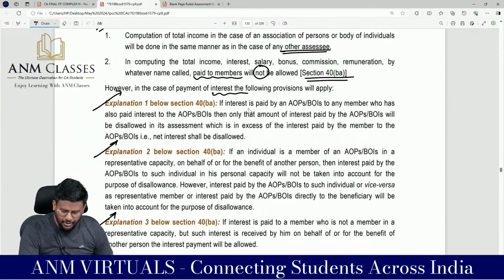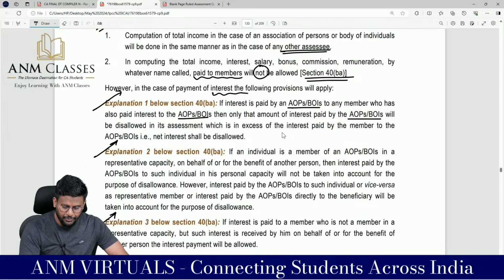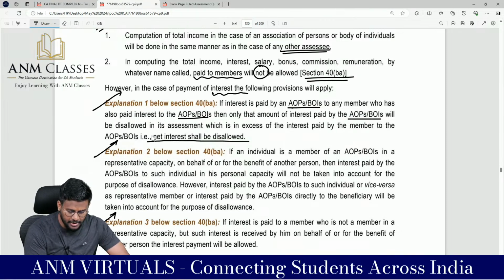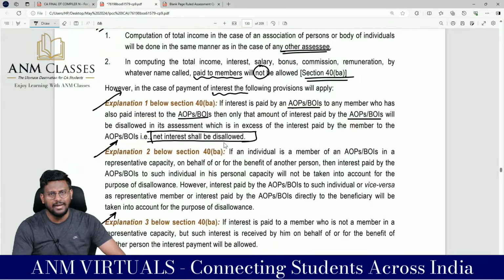Number one, if interest is paid by AOP or BOI to any member who has also paid interest to AOP or BOI, then only that amount of interest paid by AOP or BOI will be disallowed in its assessment, which is in excess of the interest paid by the member to the AOP or BOI. That is, net interest shall be disallowed. This one word is enough. Net interest shall be disallowed.